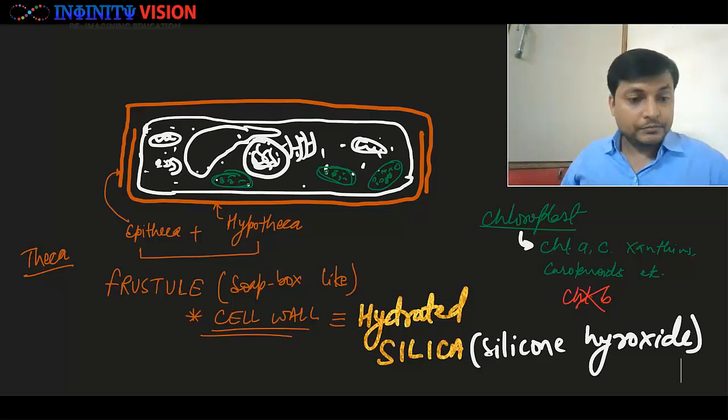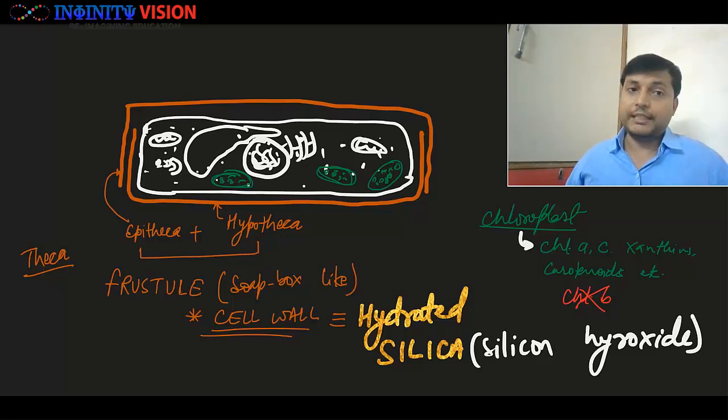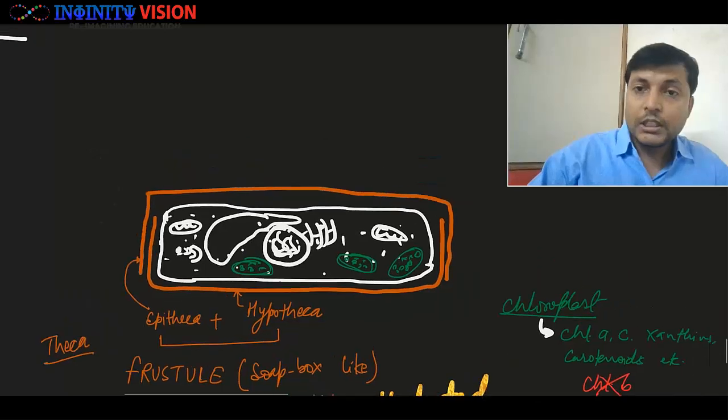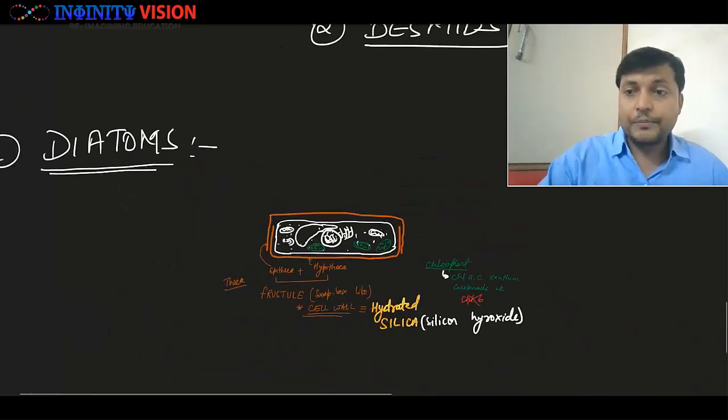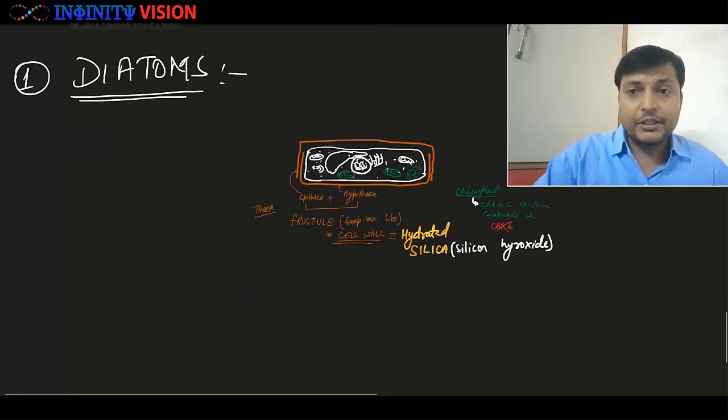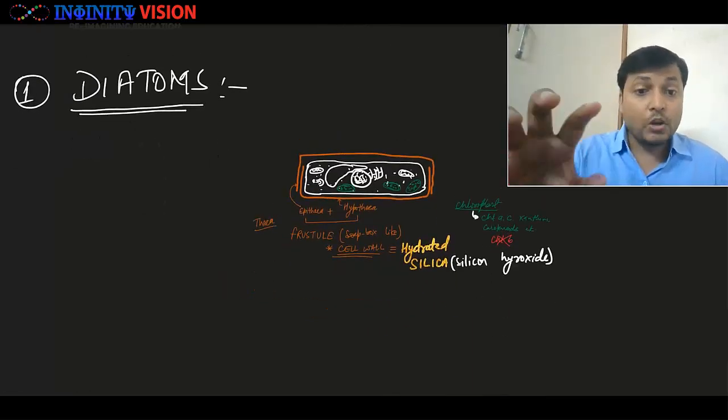Okay, याद रहेगा. Well, silicon में E नहीं होगा. So silicon hydroxide. Great. Do remember this is a characteristic feature of the diatoms,